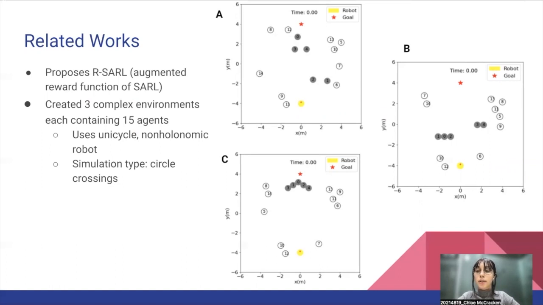Additionally, the robot is a unicycle, meaning that its movement is very restricted. So you can see examples of their environment. Environment A has 5 separated obstacles. Environment B has 2 barriers of 2 and 3 obstacles, and environment C has 1 concave barrier with 5 obstacles.